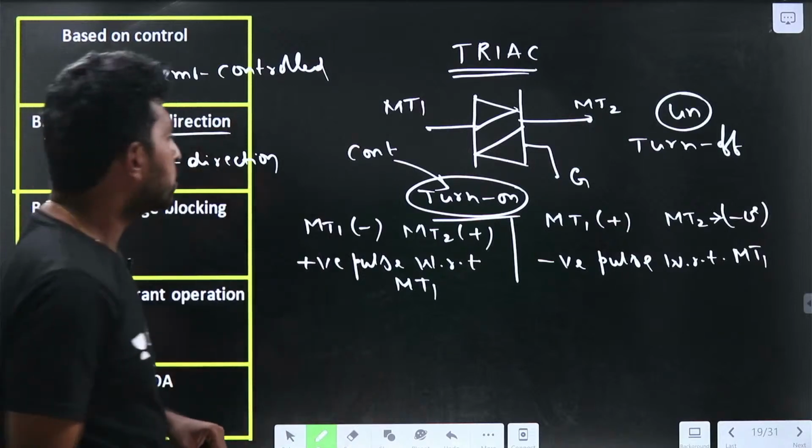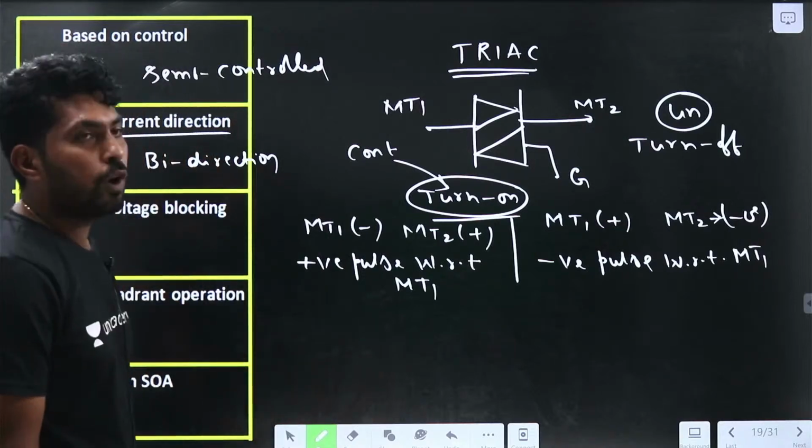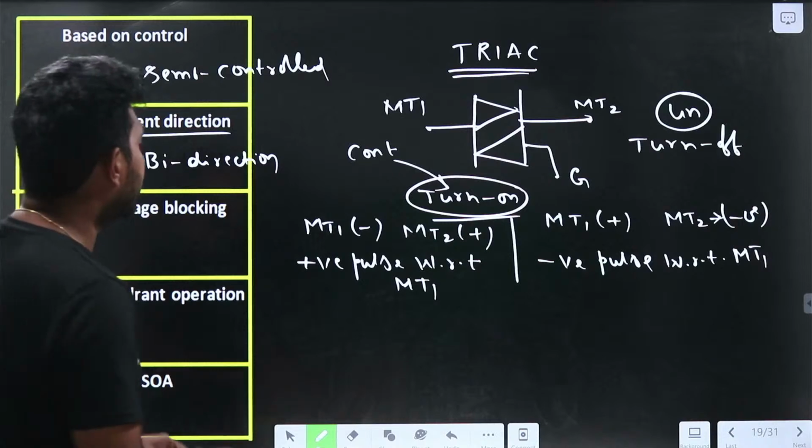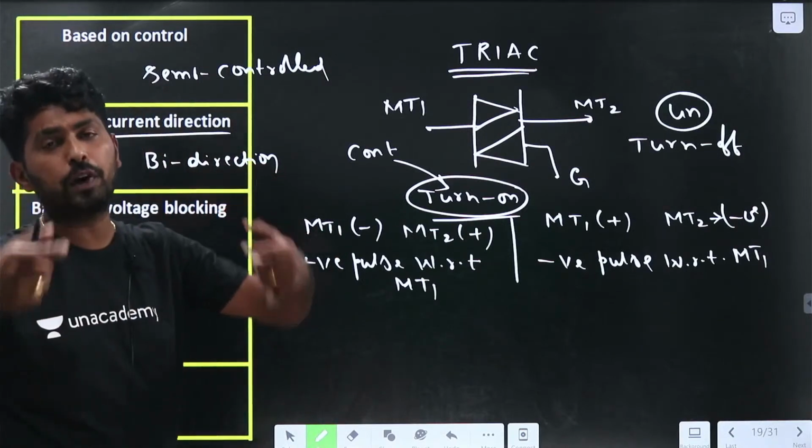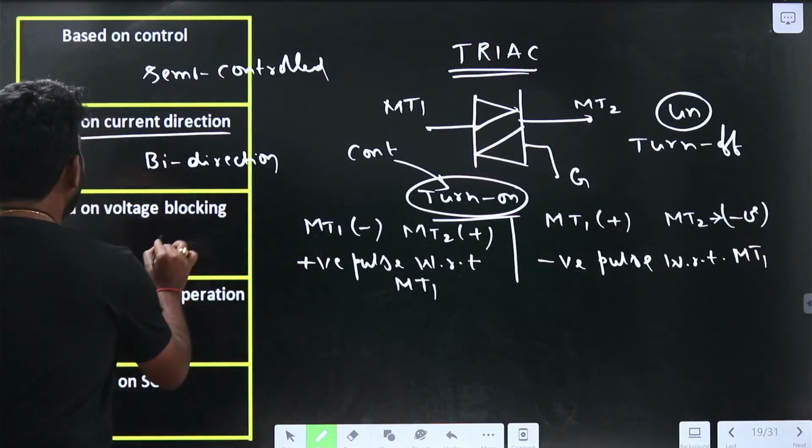Based on voltage blocking, like the SCR, it can block both positive and negative, so it is bipolar blocking.